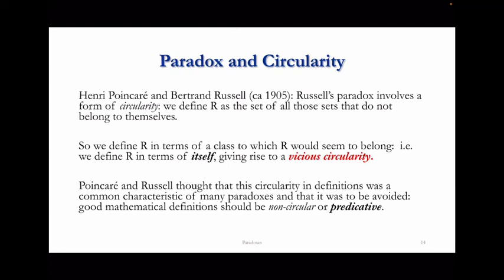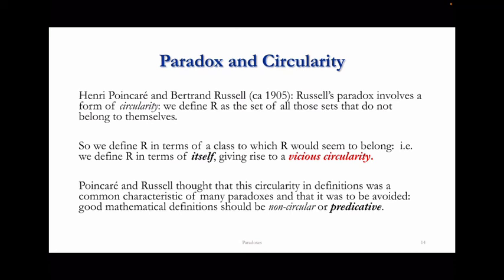So the idea is that we define R by reference to a collection of all sets, and then we argue that R is one of those. So we get a form of circularity, and the thought is that this kind of circularity is bad, it is vicious. We define R in terms of a class to which R would seem to belong. We define R, therefore, in terms of itself, giving rise to a form of vicious circularity.